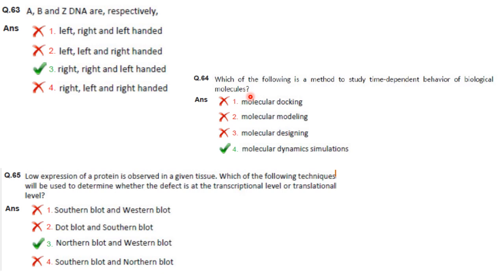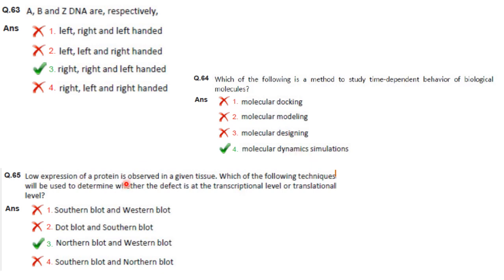Is to develop new synthetic methodologies and to create new molecules with different degrees of complexity and with different functionality. And molecular dynamics simulation of proteins allows protein motion to be studied by following their conformational changes through time. So the answer here is molecular dynamic simulation.